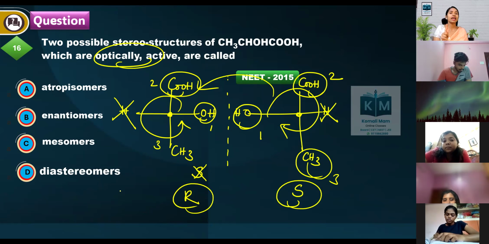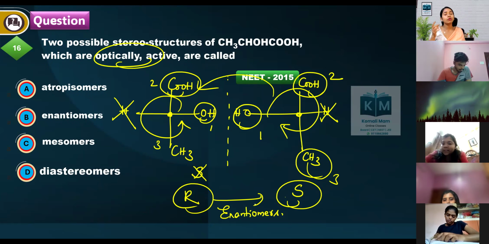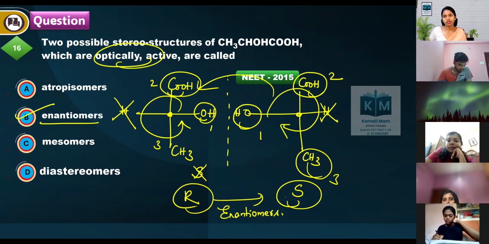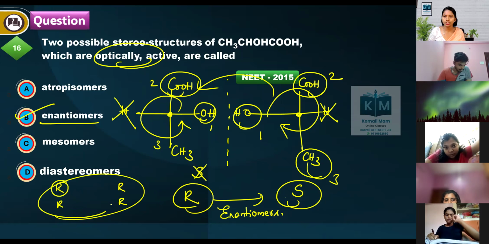If there is only one chiral center, one is R, the other is S, which means the relation between both of them is enantiomers. Usually, if they say only one chiral center, both optically active, they are enantiomers. Okay, if both have two chiral centers and one is R, the other also R, or they say S, the other also S, there is no change in the configuration. Then they are identical.